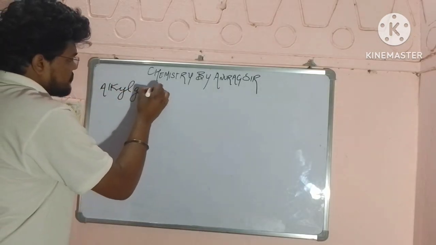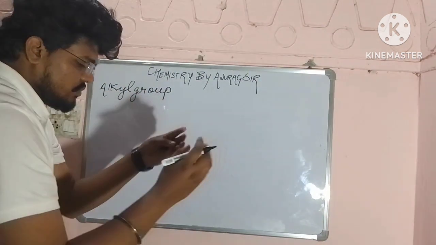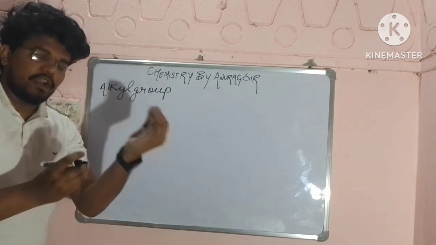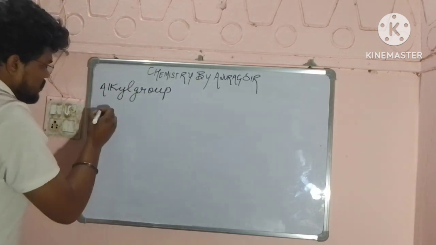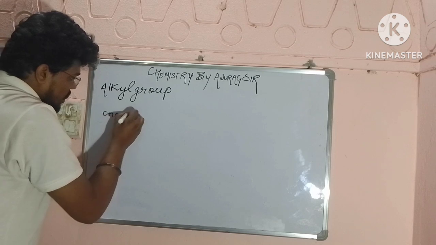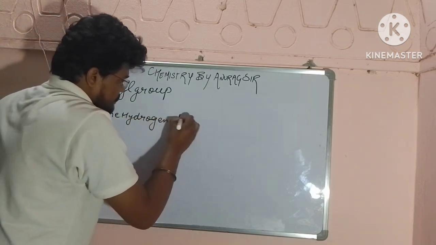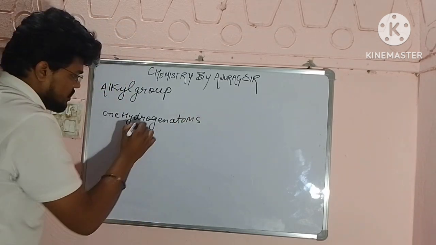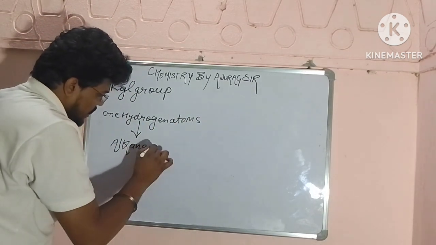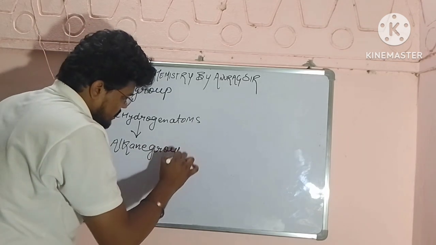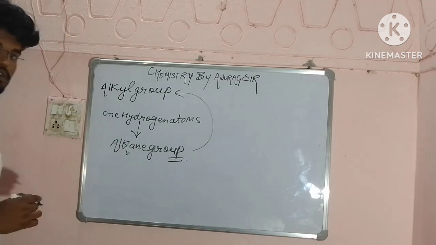Okay, so what is alkyl group? Alkyl group is very similar. With removal of one hydrogen atom from the alkane group, it is called the alkyl group.